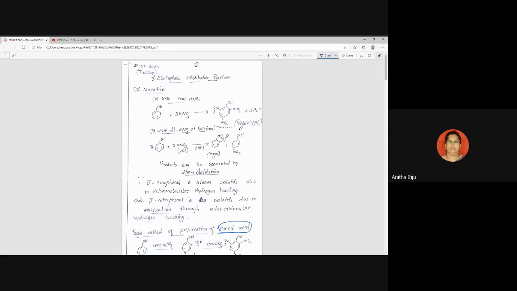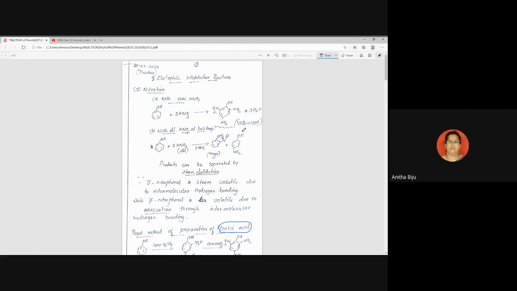And this is again considered as a test for phenol. When phenol is treated with the concentrated HNO3, we get 2,4,6-trinitrophenol, also known as picric acid, and it is obtained in the form of a yellow precipitate. So this is the first nitration reaction.